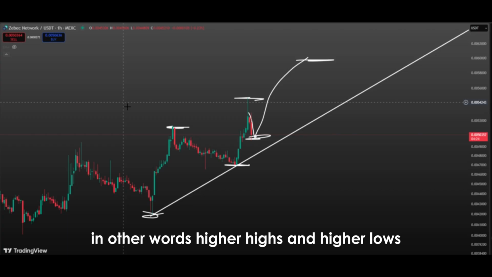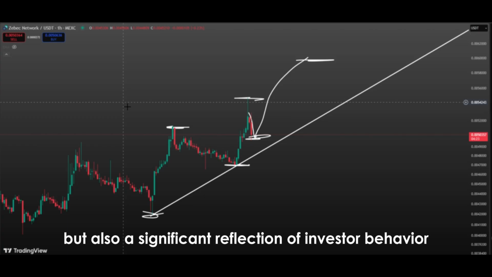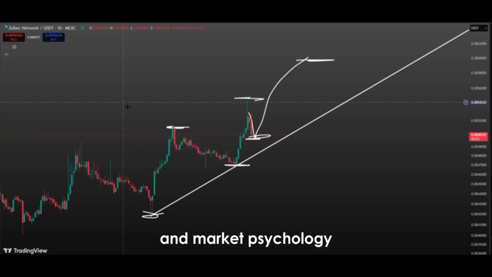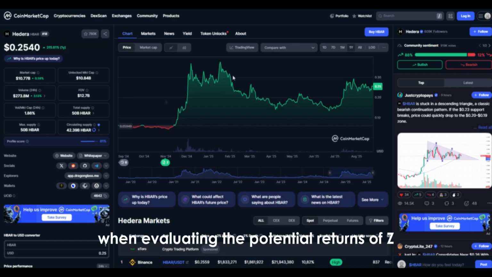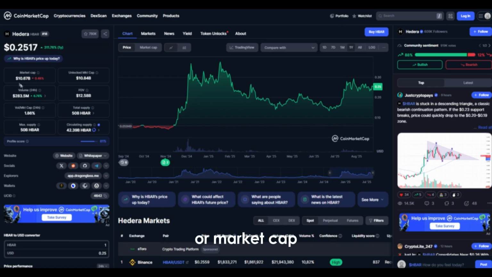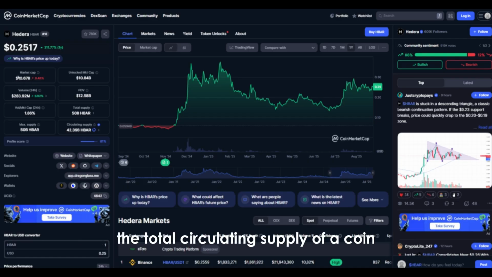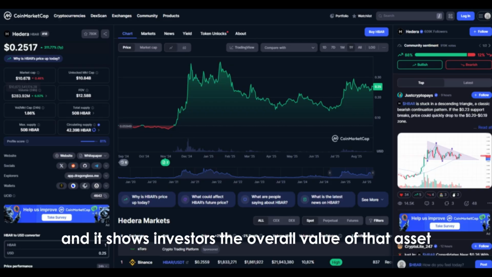In other words, higher highs and higher lows are not only a technical indicator, but also a significant reflection of investor behavior and market psychology. When evaluating the potential returns of Zbcn and Hbar, the concept of market capitalization, or market cap, is a critical parameter for understanding how much an asset can grow and its potential for appreciation in the crypto market. Market cap is simply calculated by multiplying the total circulating supply of a coin by its price, and it shows investors the overall value of that asset.